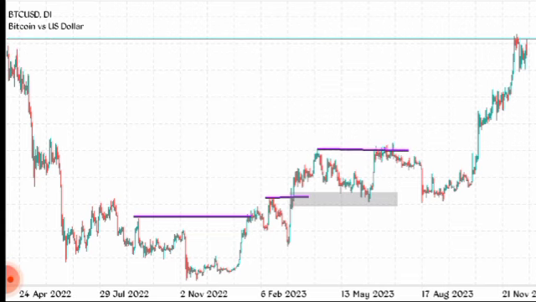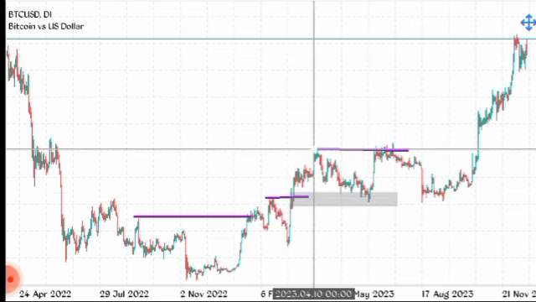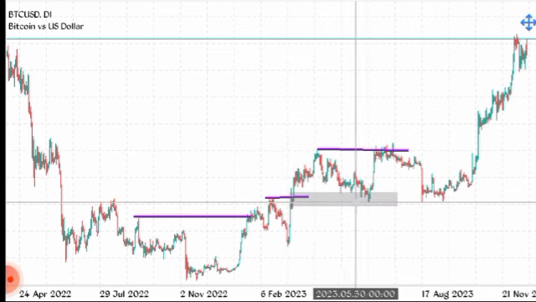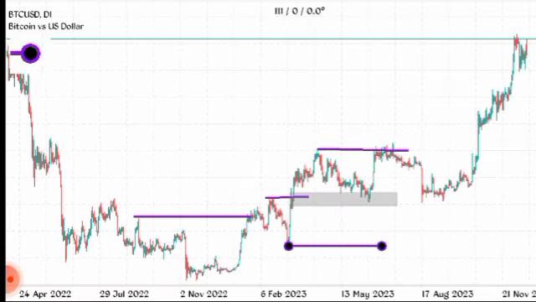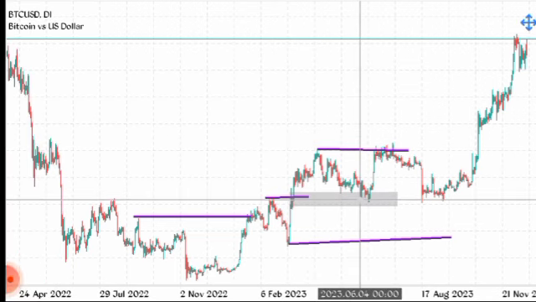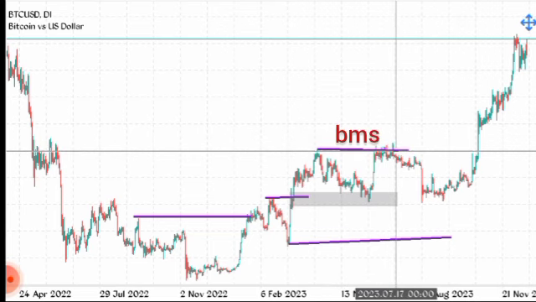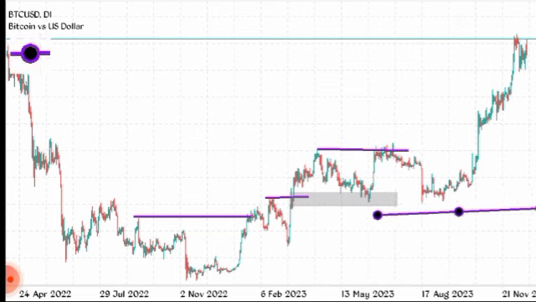After a break of structure, expect a pullback. So market broke this structure here, went up, created a higher high, pulled back, and entered this other block. Now this is our strong higher low. We don't expect market to break this higher low. So market pulled back into the range. What do you see again? It went up and broke this higher high. So where's our new higher low? This will be our new higher low.